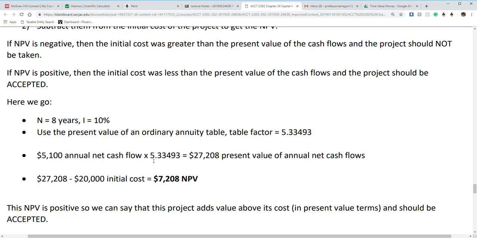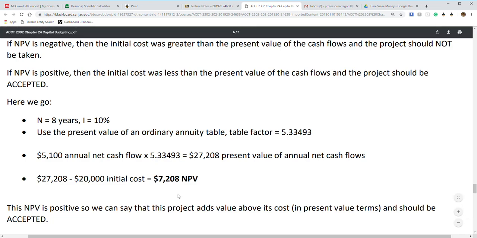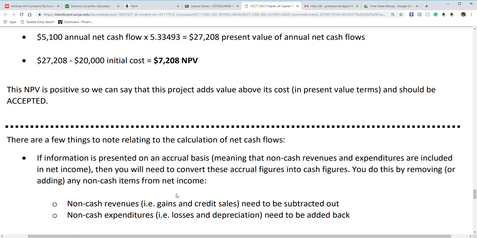And since it's such a big amount that, well, basically adds on to the value, this is where we know we should accept this project. Because one, we pay it off in basically 4 years, but also we're going to actually have a good value of 7,208 starting off. So it's actually worth more than what we're putting in the cost in. Alright.